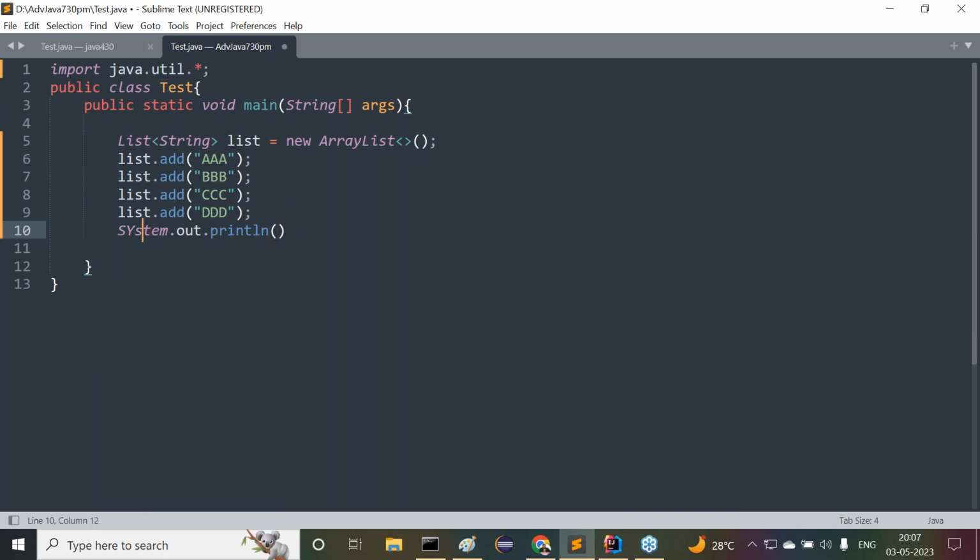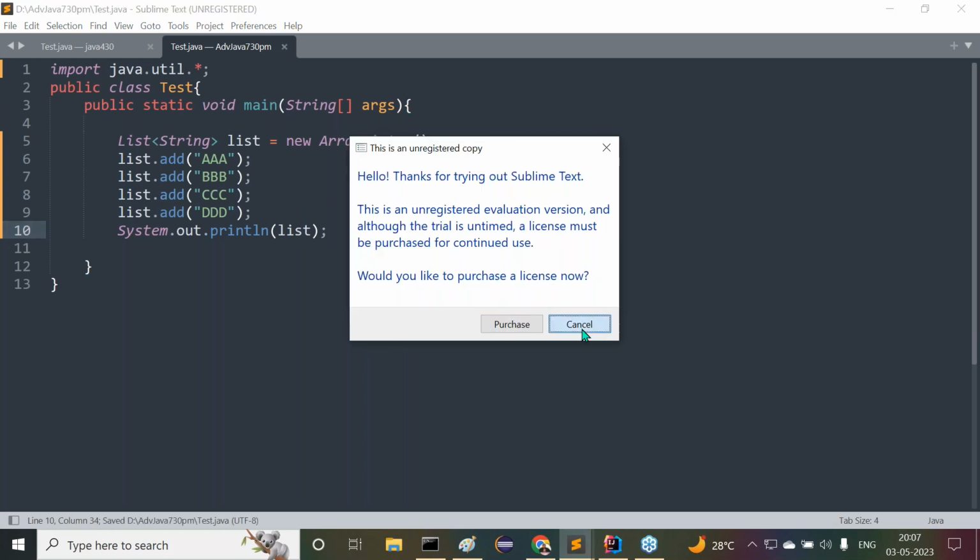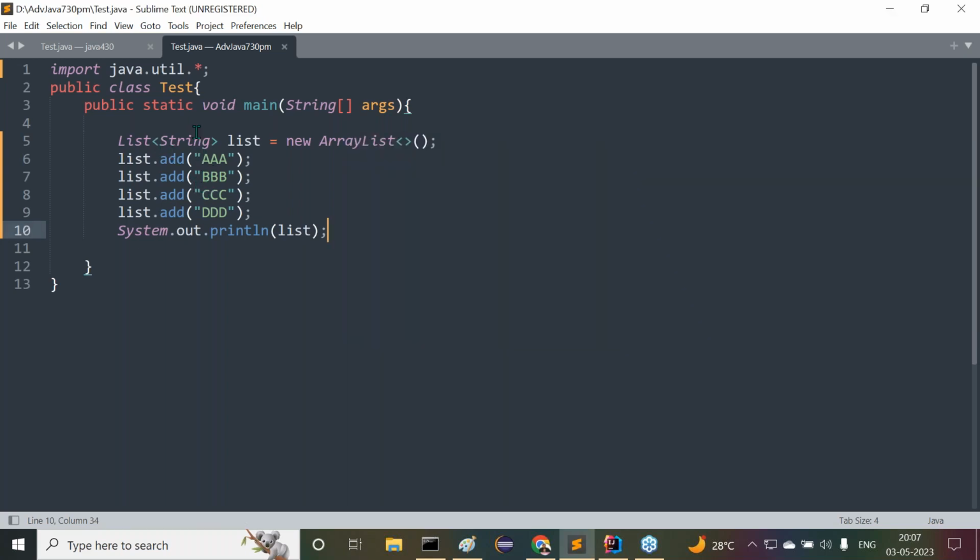System.out.println of, directly if we provide the list, internally the toString method will be executed. It will display the content of the list object instead of displaying the reference value of the object. Whatever values we provided inside the list, all the values are going to be displayed on our command prompt.